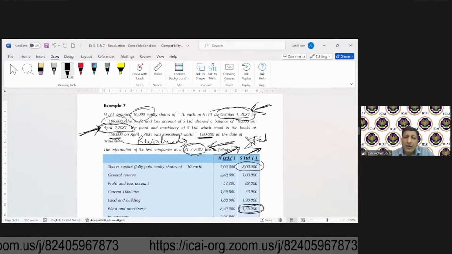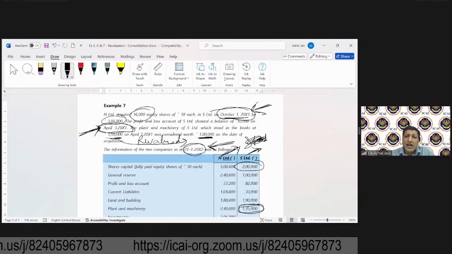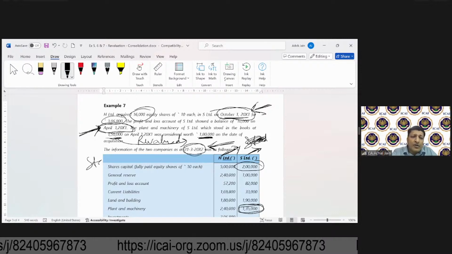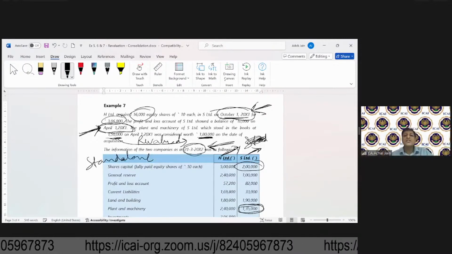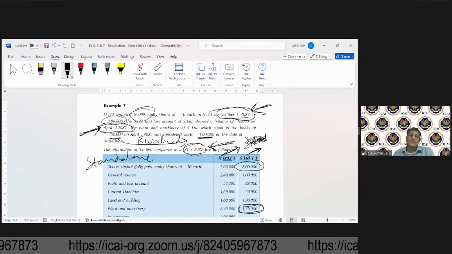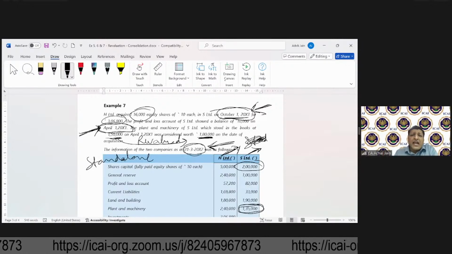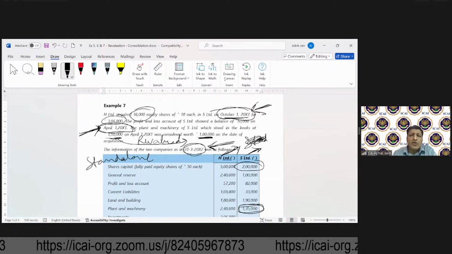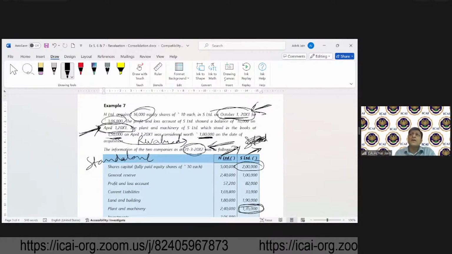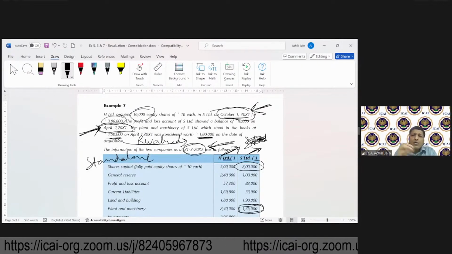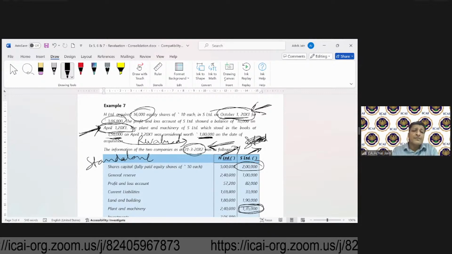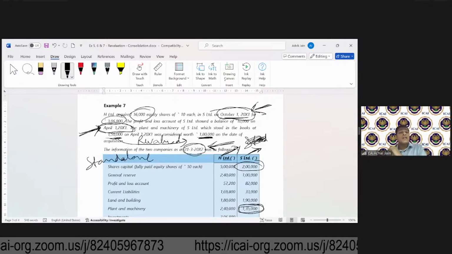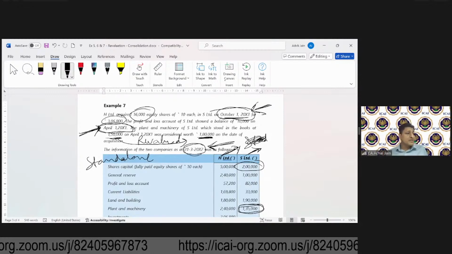These are standalone financial statements or balance sheets of H and S. So if at the time of acquisition, any revaluation or remeasurement happens, whether it results in a gain or loss, does it go to the standalone financial statements? No. It will not go to standalone financial statements.